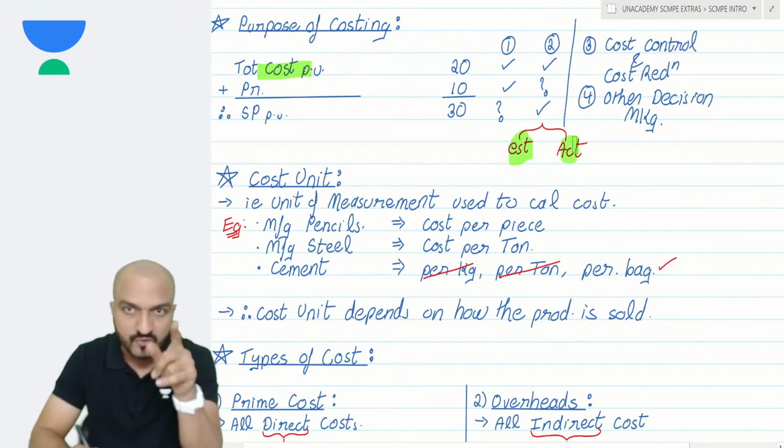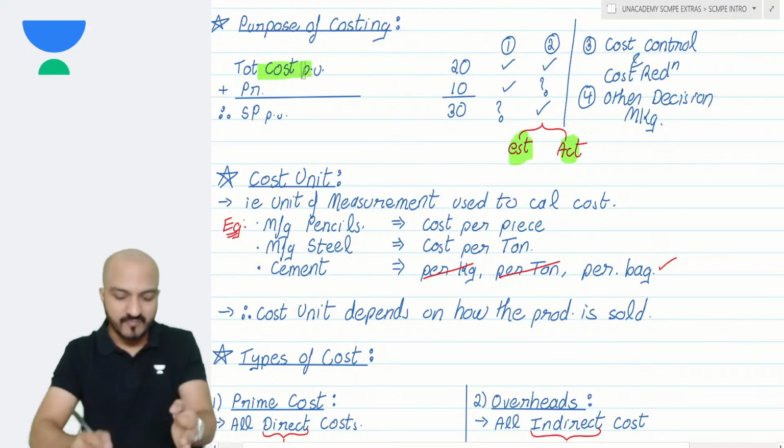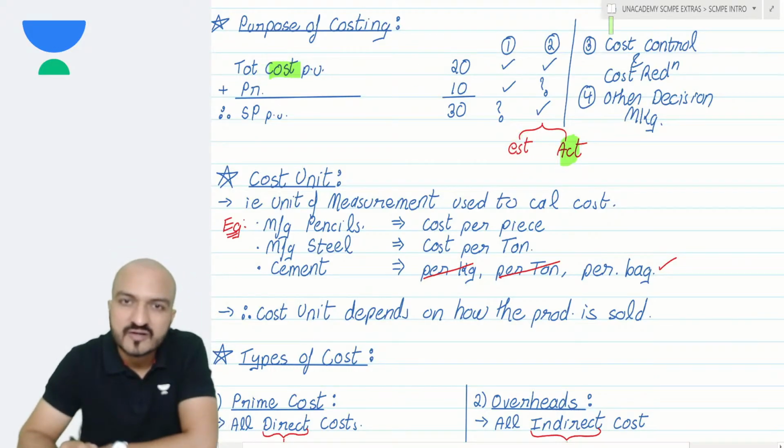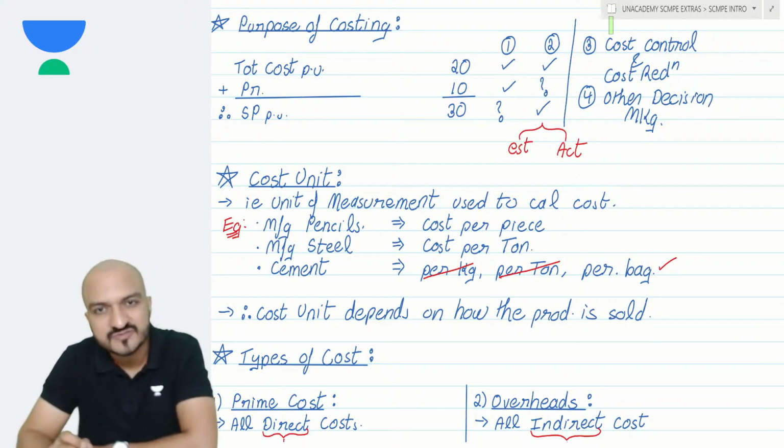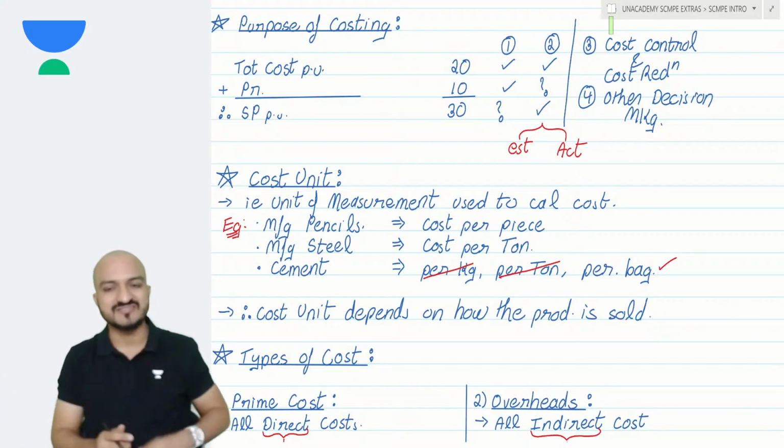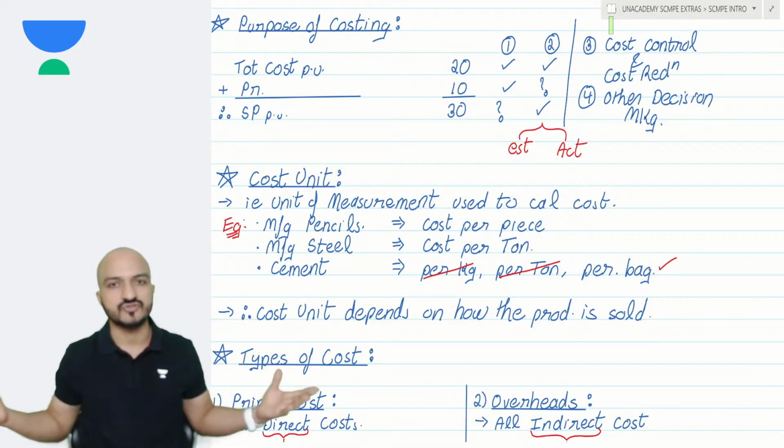For getting actual profit, you apply the same cost sheet format using actual data. Do you understand this? So Maruti, answer to your question: all this process is done for estimate and it is also done for actuals, depending on what you need. If you need estimate, do the process for estimate. If you need actual, do that process for actuals.